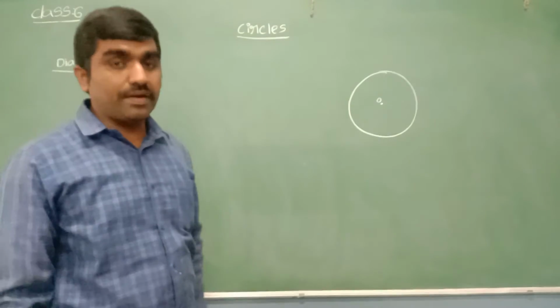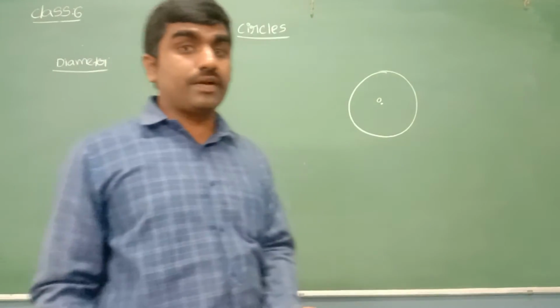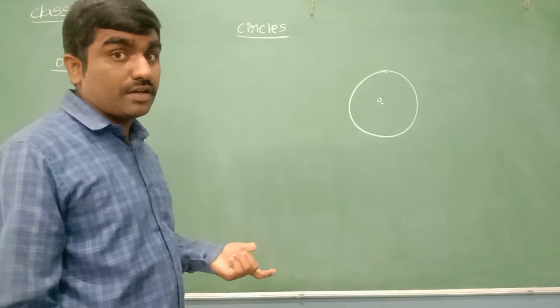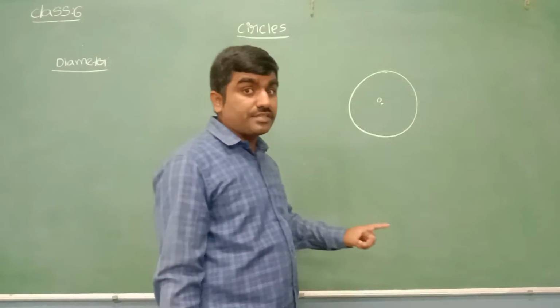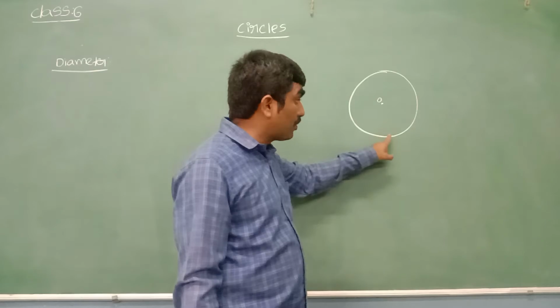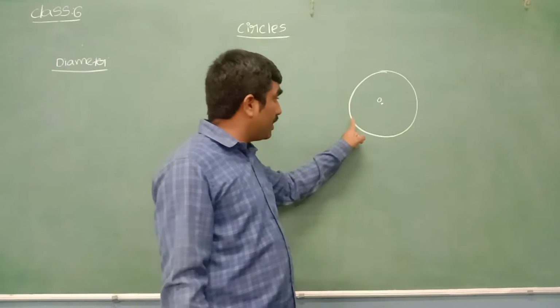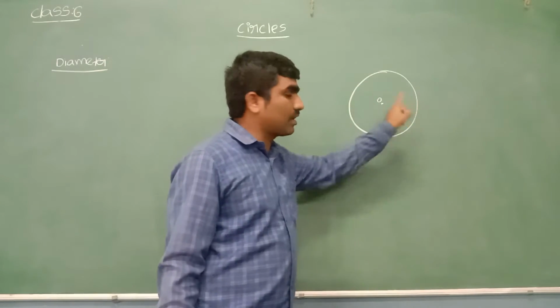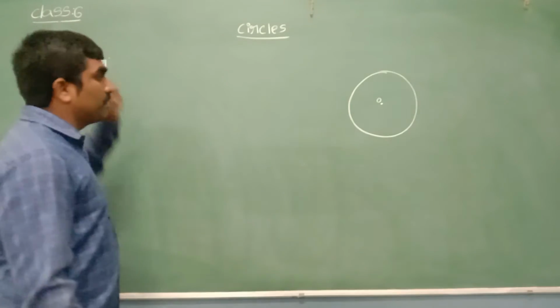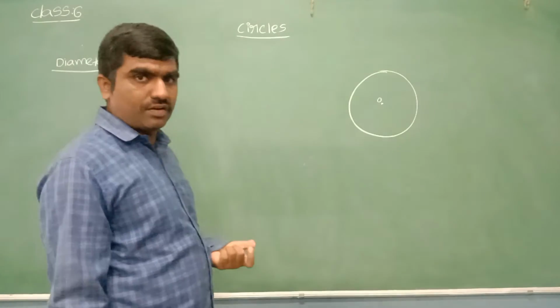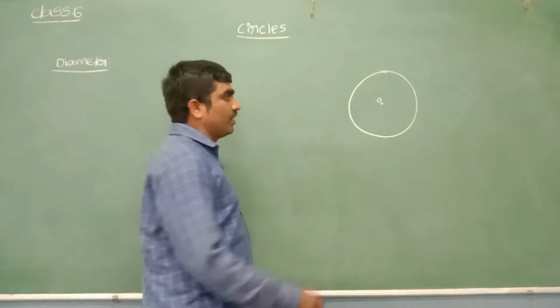Diameter is also a line segment, like a chord. Even a chord is also a line segment, right? So diameter is also a line segment. Radius is also a line segment, joining from the center to the boundary. A chord is also a line segment joining any 2 points on the boundary of the circle. Then we'll see what is meant by diameter. Diameter is one of the types of chord. So diameter is a type of chord.